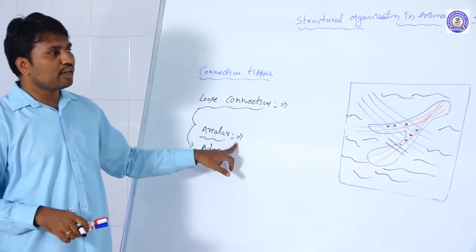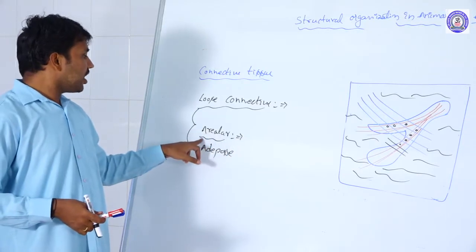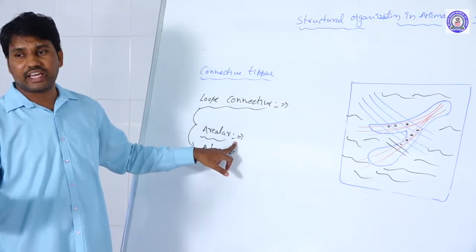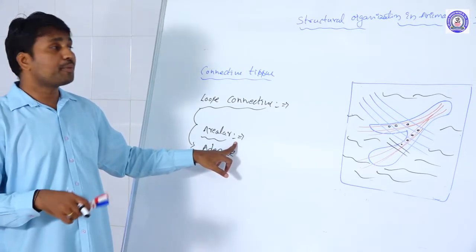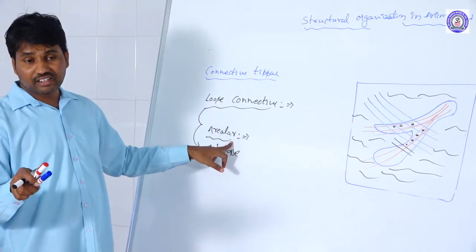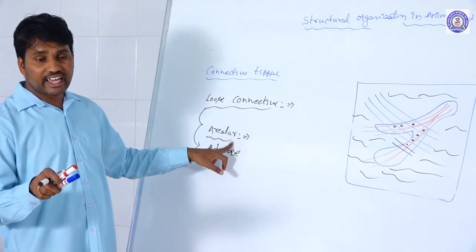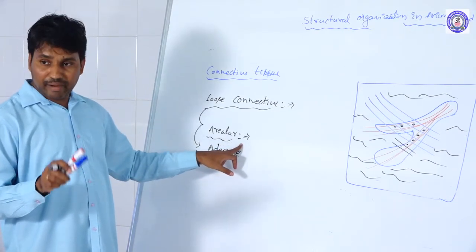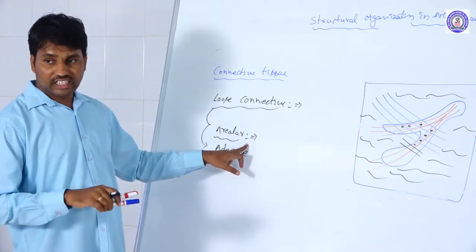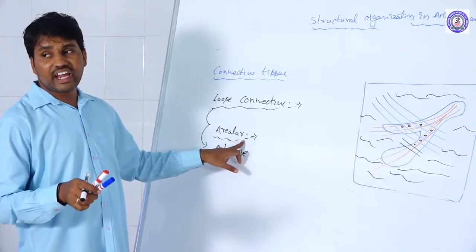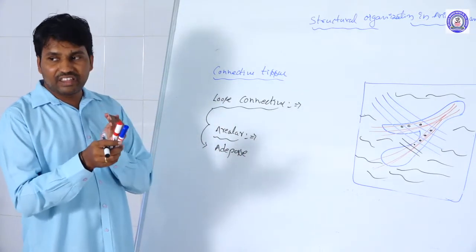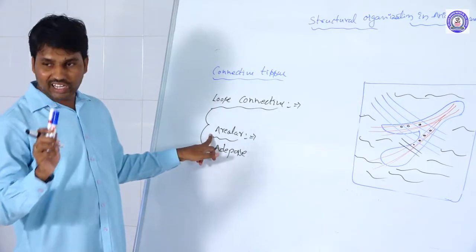Where is the areolar connective tissue distributed? It is mostly distributed in the subcutaneous layer. That means between the subcutaneous layer and the muscle bundles, the subcutaneous layer and the nerve cells, the subcutaneous layer and the blood vessels, those are covered and connected with the subcutaneous layer by the areolar connective tissue.